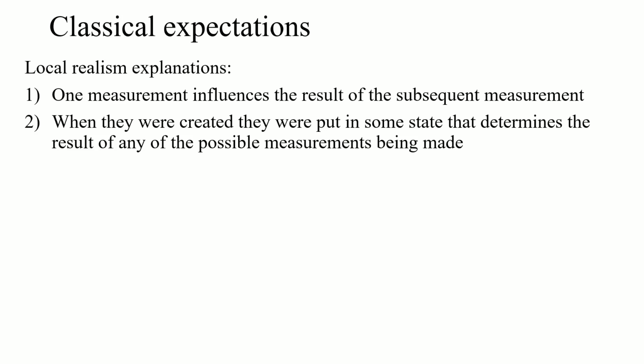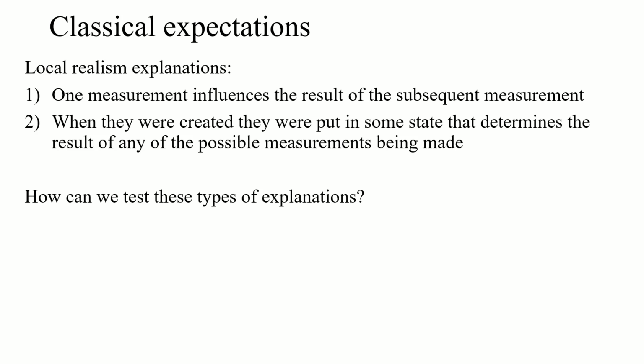Or number two, when the particles were created, they were put in some state, and realism says that whether we know or even can know about the result, that state exists, it's real, and all the measurement outcomes of that spin exist before the measurement is made. So those are the only two types of explanation in local realism, right?